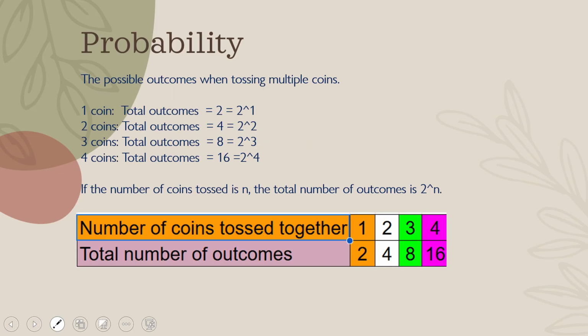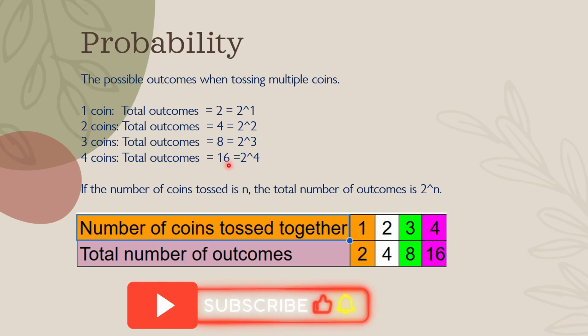Now let us discuss in detail about this probability. For example, when we toss multiple coins, if you toss only one coin, what happens? You may get head or tail. But if you toss two coins at the same time, in the random experiment, how many outcomes will come? If you toss only one coin, 2 outcomes. If you toss 2 coins, 4 outcomes will come. If you toss three coins, 8 outcomes will come. If you toss 4 coins, you will get 16 outcomes.